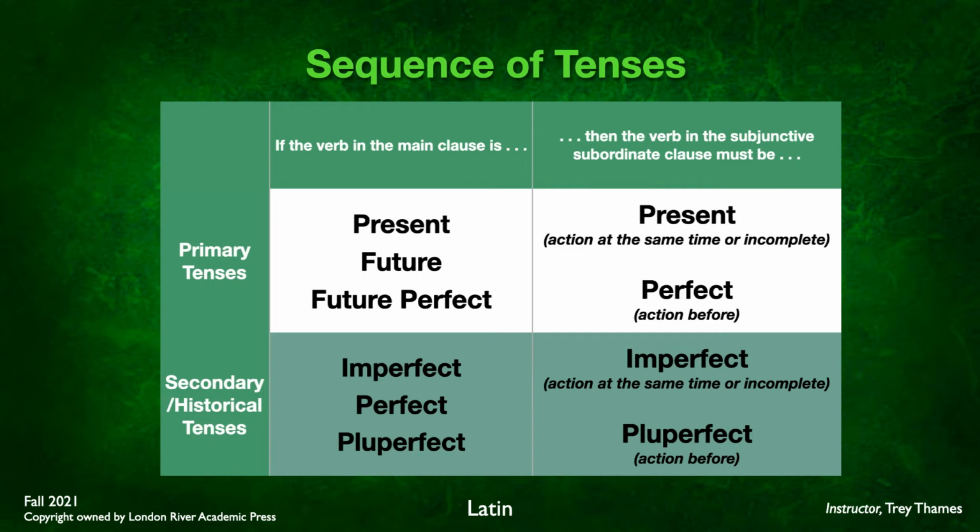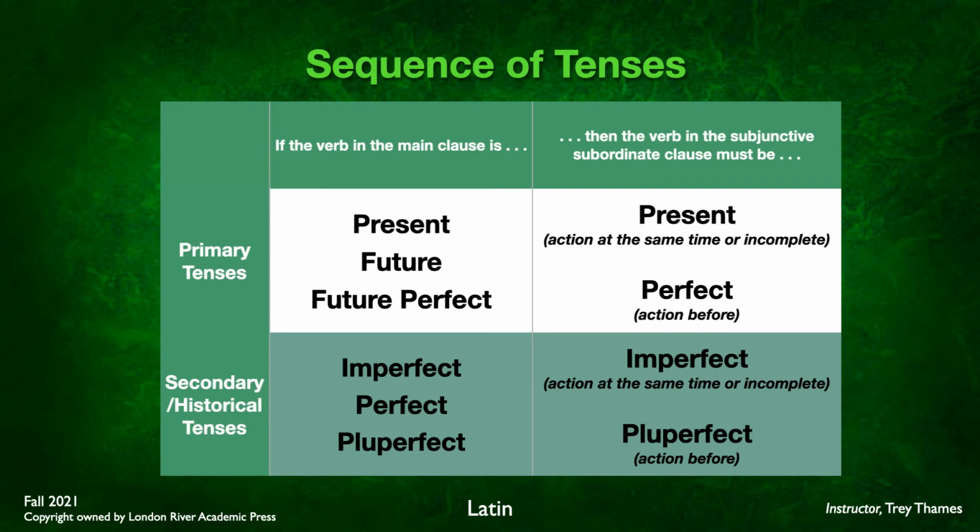So we have two kinds of main verbs. You can see this left column here, the main verb in the main clause. We have primary tenses, which are either present, future, or future perfect. These are actions that are either happening or going to happen in the future. They have not yet happened. So this is our primary tenses.